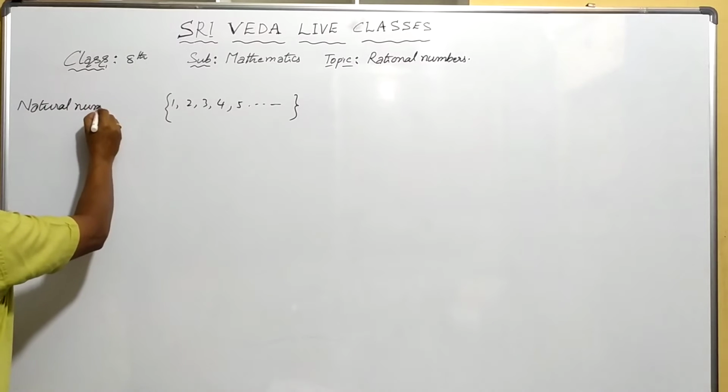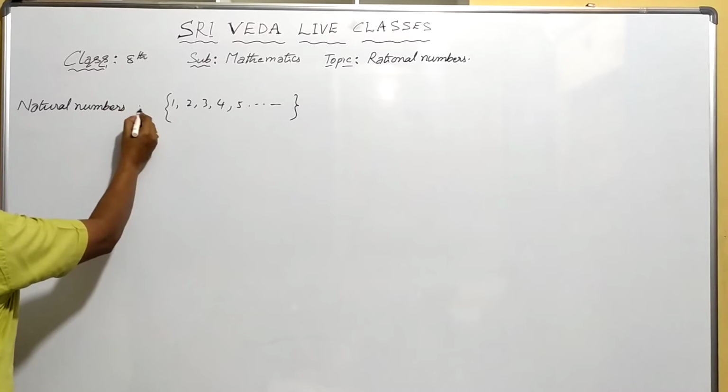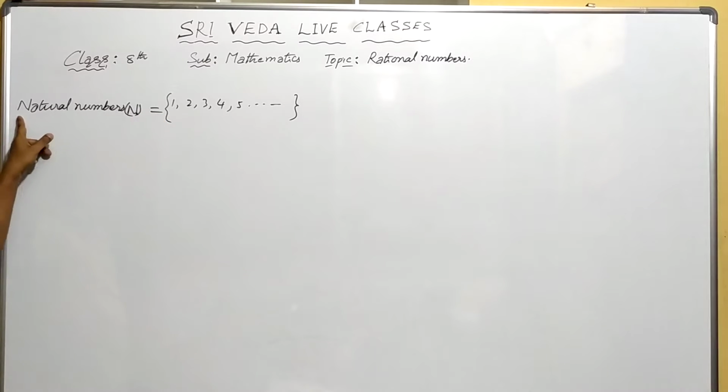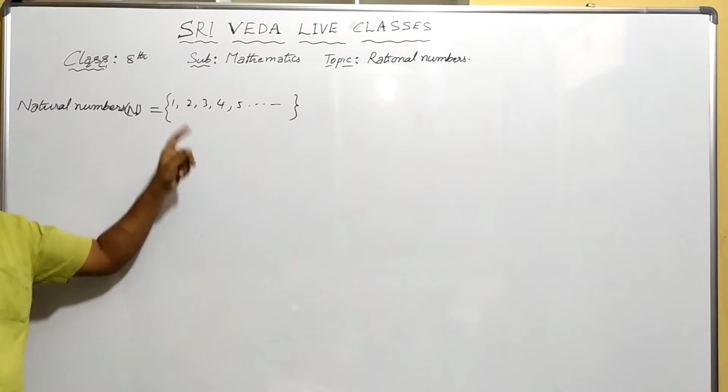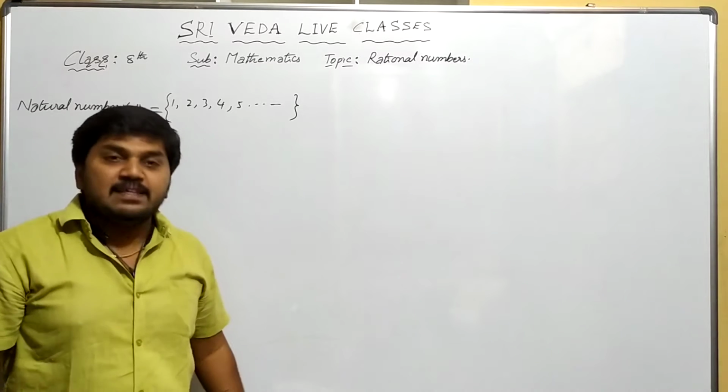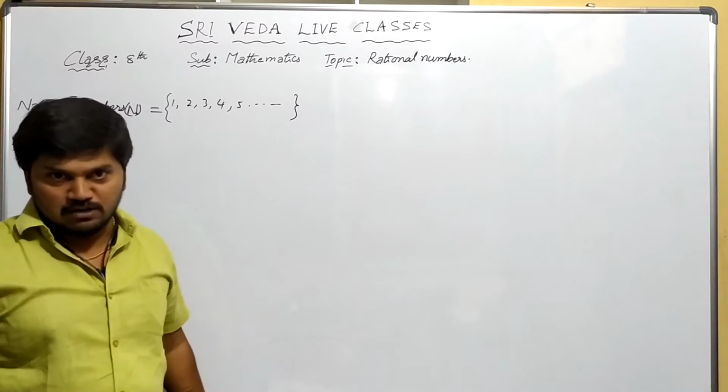It is denoted by capital N. Natural numbers means naturally we are using them in our day-to-day life, that's why they are called natural numbers, right?